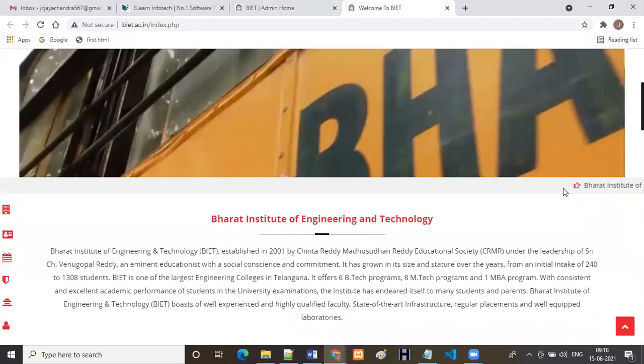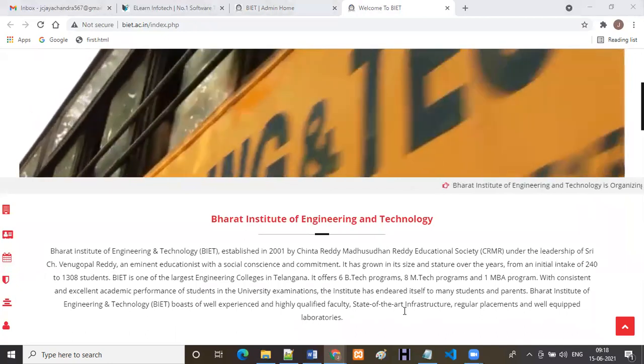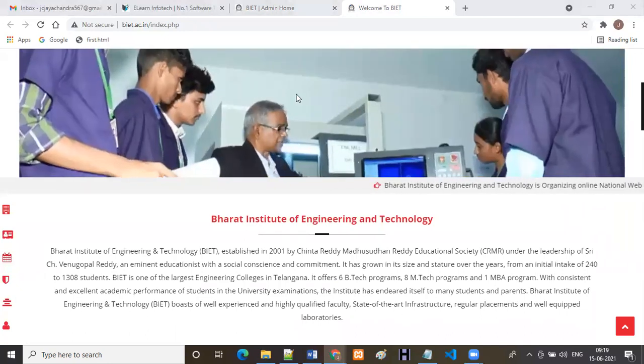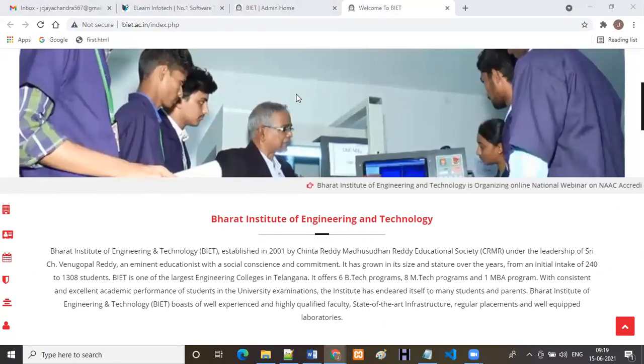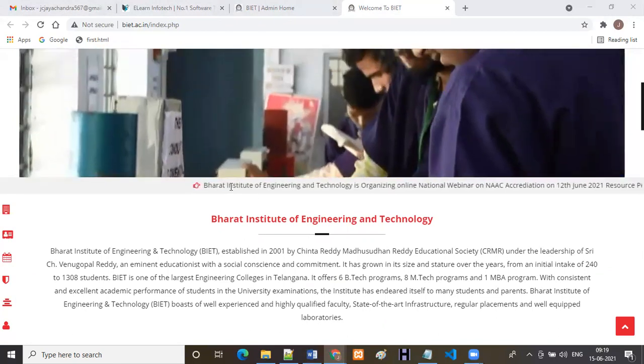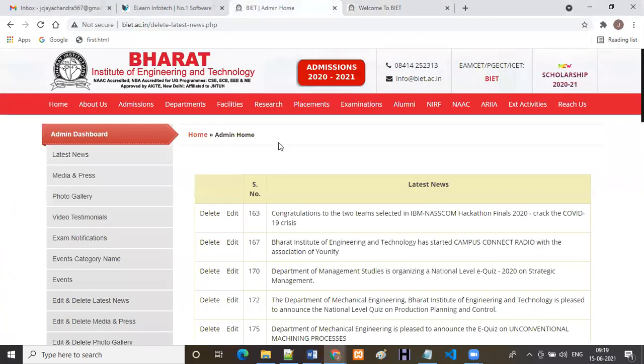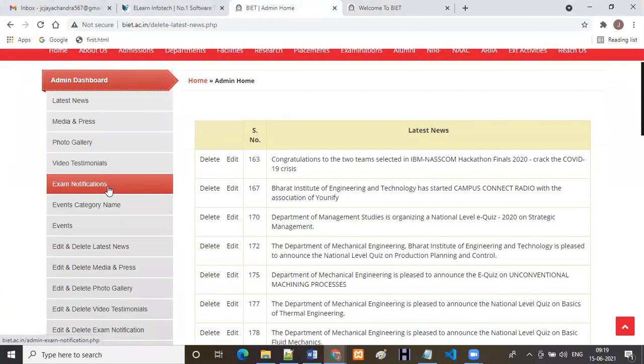Yeah, it doesn't need any coding knowledge, just through the dashboard we can access it and update it. Okay. So that dashboard we are going to design with the help of coding knowledge only, but the admin can do the changes without any coding knowledge. For example, I am giving some username and password to you. So you can directly post some news, you can add the photos, you can add the videos, as well as you can post some exam notifications also.